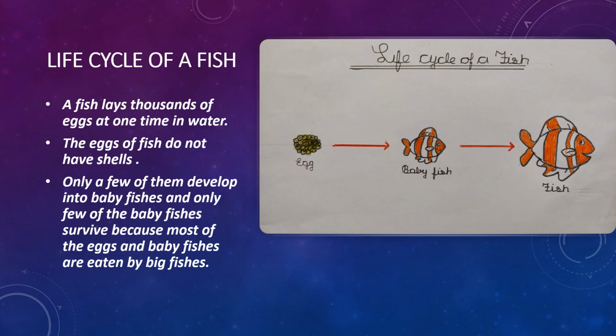Let us look at the life cycle of a fish. The adult fish lays eggs. It grows into a baby fish, and the baby fish finally turns into an adult fish. The eggs of fish do not have shells. A few of them develop into baby fishes, and only few of the baby fishes survive, because most of the eggs and other baby fishes are eaten by other big fishes.